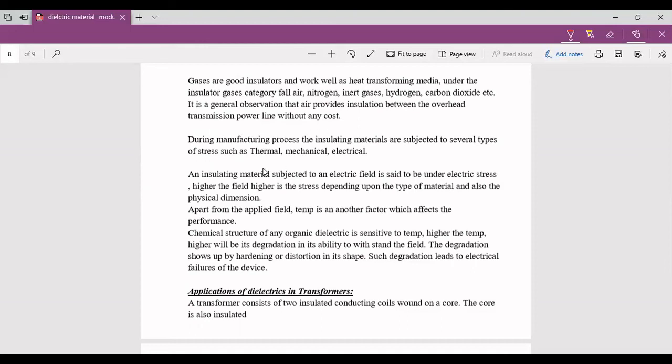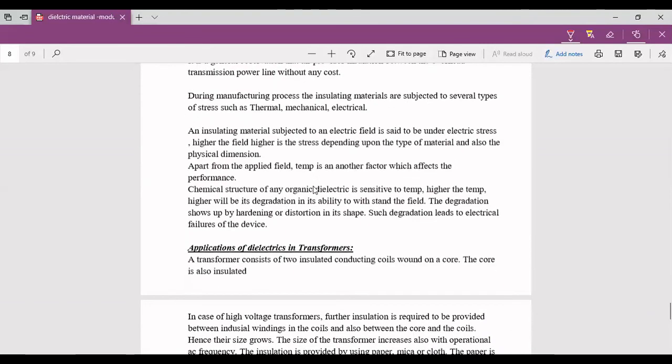During the manufacturing process, the insulating materials are subjected to several types of stress such as thermal, mechanical, and electrical. An insulating material subjected to an external electric field is said to be under electrical stress. The higher the field, the higher the stress, depending upon the type of material and also the physical dimension.